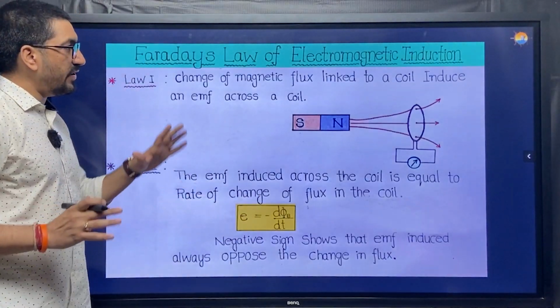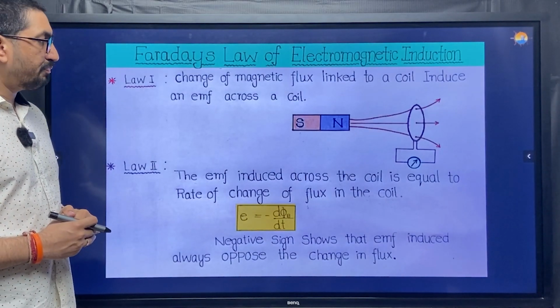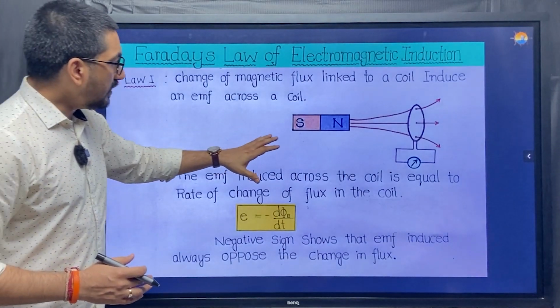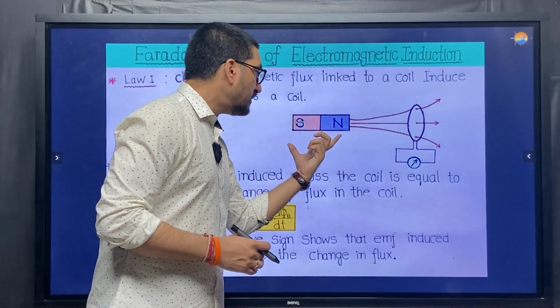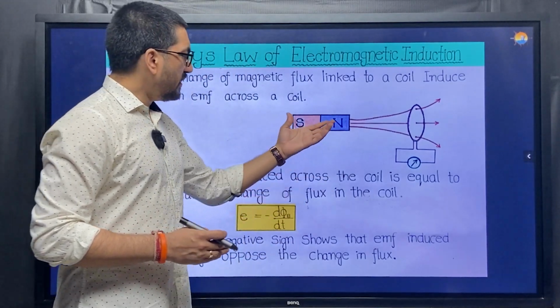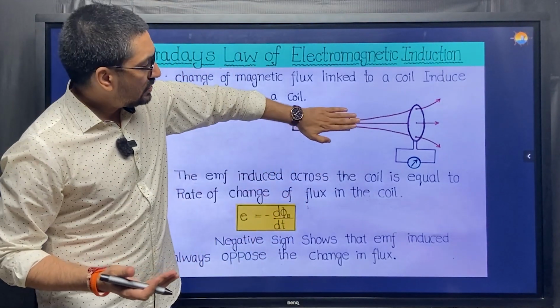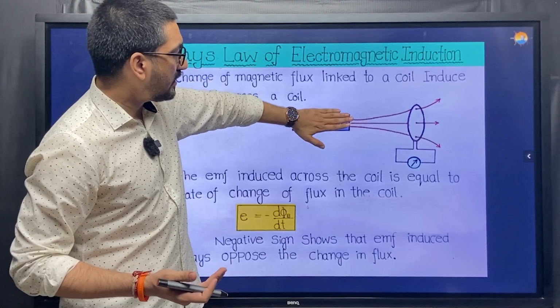You can pause the video and just remember the definition here. One more thing: in this case, I am using a permanent magnet to create this flux. This could be an electromagnet also. It doesn't really matter, it could be an electromagnet or a permanent magnet.